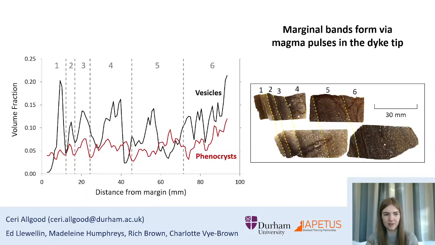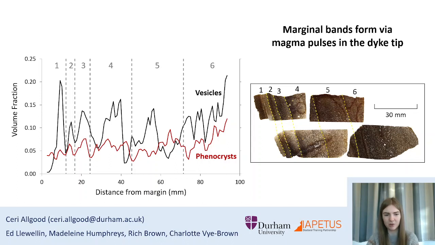We interpret the bands to be a result of pulsatory magma flow in the dike tip. The gradients in phenocryst concentration suggest episodes of flow differentiation, where magma pulses cause phenocrysts to migrate away from the dike margins. The variation in vesicularity is interpreted to result from pressure fluctuations.